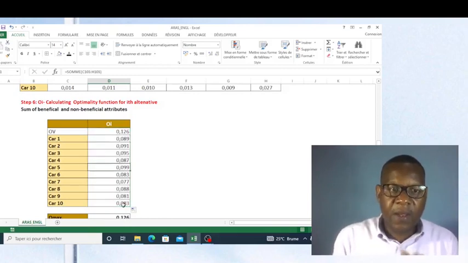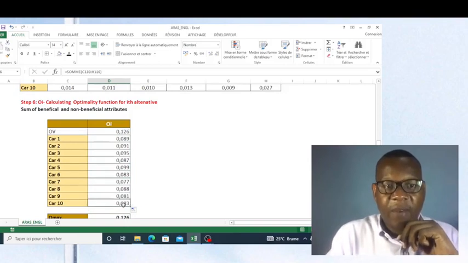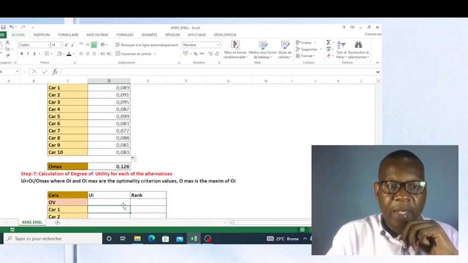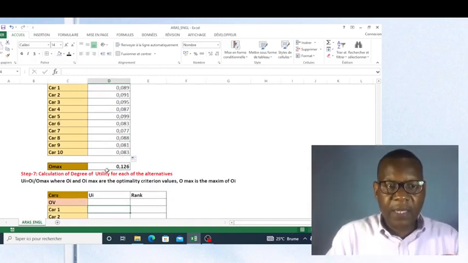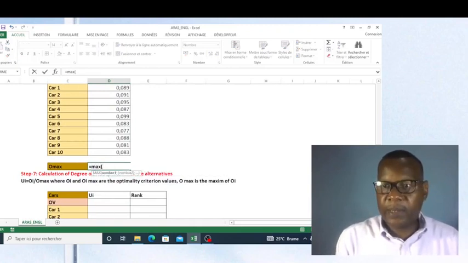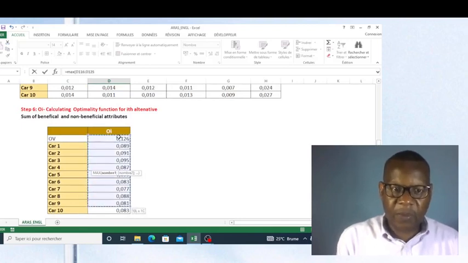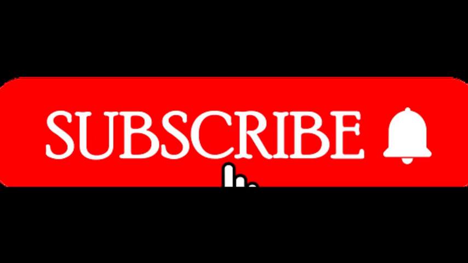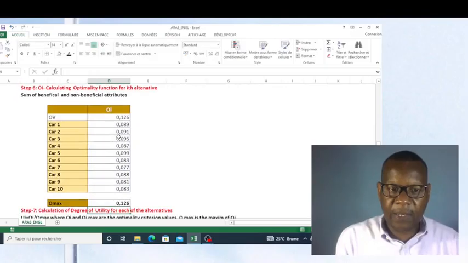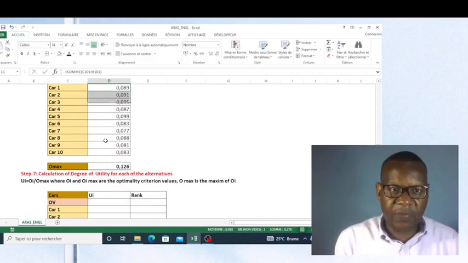Okay, friends. Now among these values, I need the highest value, which will help me to calculate the degree of utility. Normally I use the function max to find the maximum value here. Where is the maximum value? I press enter. Now you see the maximum value, it is this one. Now I'm going to divide all of these values one by one by this value.